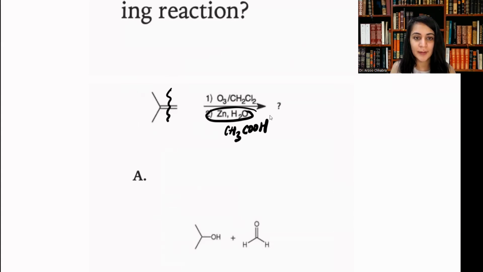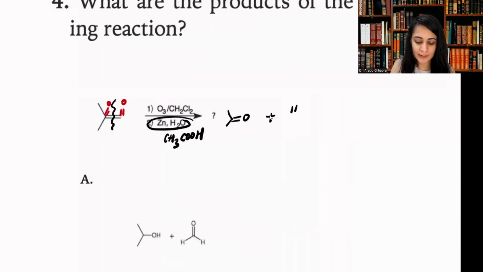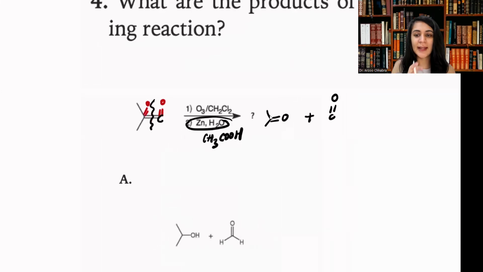You fragment the bonds of the alkene just like we did under hot KMnO4 conditions. And then in the next step, we add a double bond O, only a ketone to each carbon of that alkene. So effectively, the products that we are forming: for the first product, we formed an acetone, or a ketone. Now for the second product, we have only C double bond O, because there's only one carbon over here, and we're adding the double bond O.